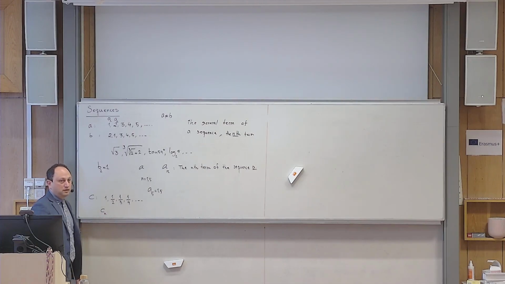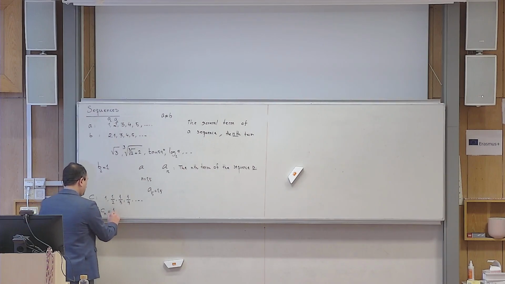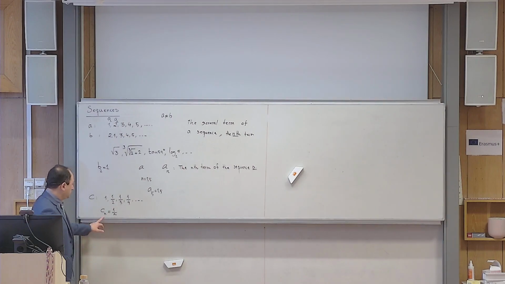1 over n. Okay? Why is this a good formula? Because if I replace n with 1, 1 over 1 is the first term. If I replace n with 2, it becomes 1 over 2, yes. The second term is really 1 over 2. If I replace it with 3, it becomes 1 over 3, and that is correct. The third term is 1 over 3. So that is called the general formula for this sequence, or sometimes we call it the nth term of the sequence.